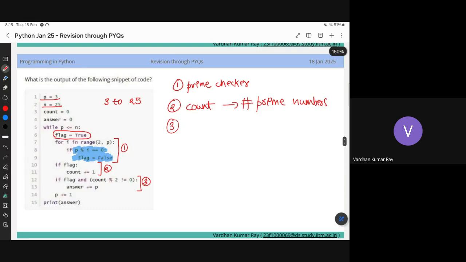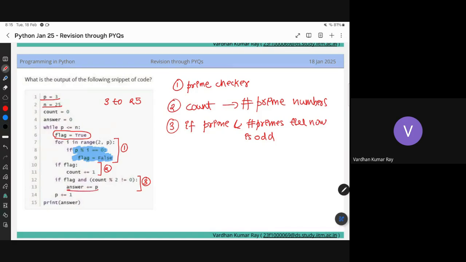So if the current number is prime, and the number of prime numbers till now is odd, then you will add that to the answer.